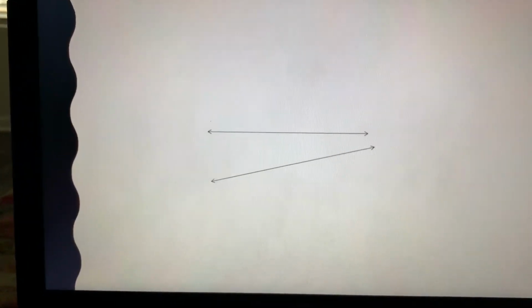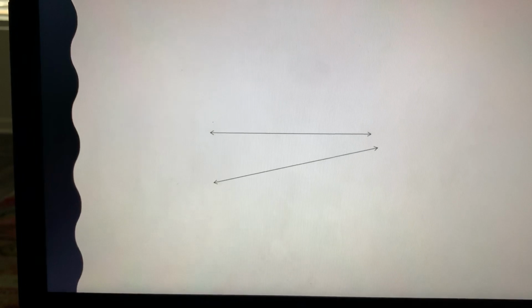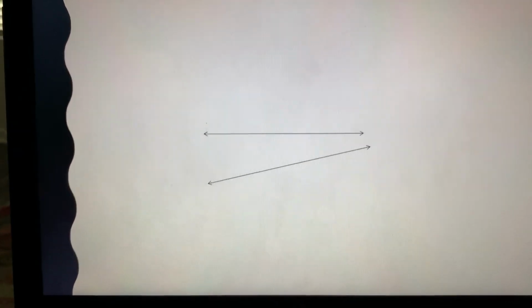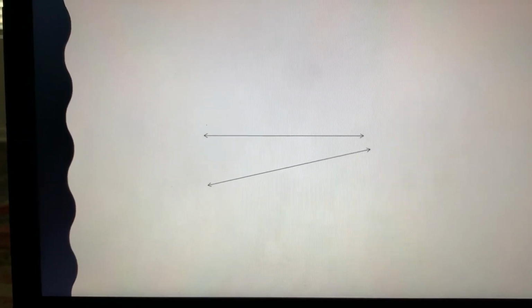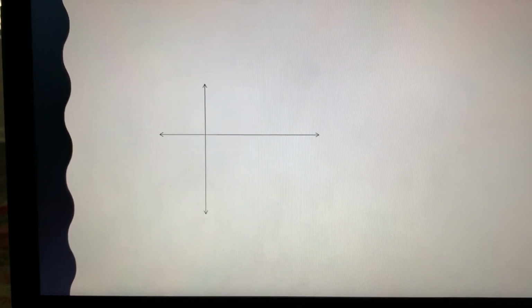All right, here you have two lines. They're not touching. However, if they keep going, we know that lines can keep going on and on and on in both directions. And if they keep going on and on and on, they will eventually cross. So these two lines are considered, the relationship is intersecting. Here you have perpendicular.